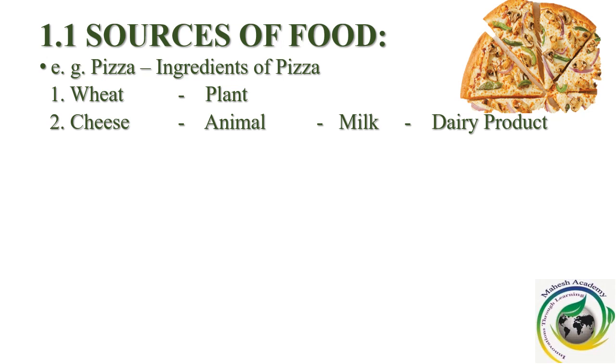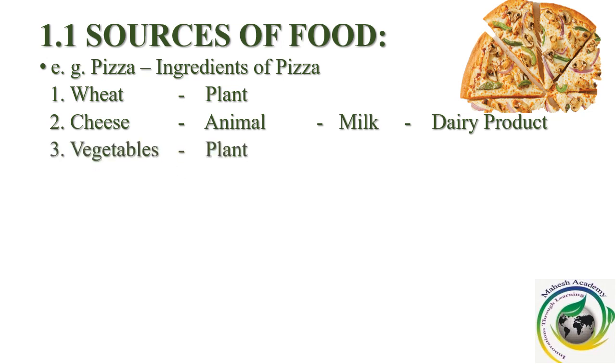Since cheese is made from milk, we call it a dairy product. The substances that are prepared or obtained from milk will be called dairy products. Now what are they? It can be cream, paneer, ghee, curd. All this we are getting from milk. That is why they will be considered as dairy products.